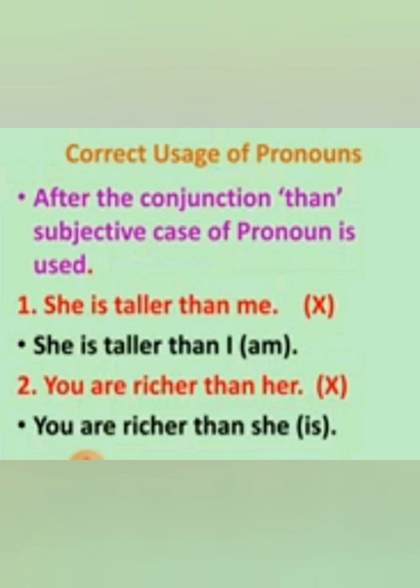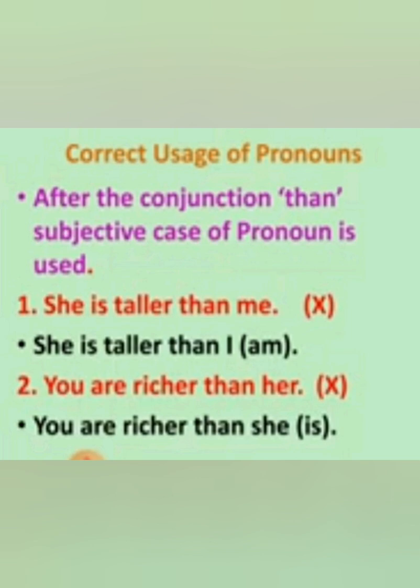The right answer is, she is taller than I. Am is also given in brackets just to make you understand. So, the right answer is she is taller than I. If you are given an option, she is taller than, blank, and options are given, I and me, you will fill in I. You will not use me because it is an informal way to say it.